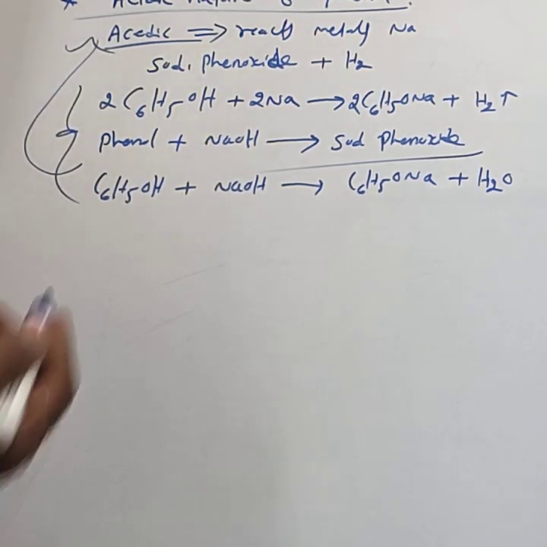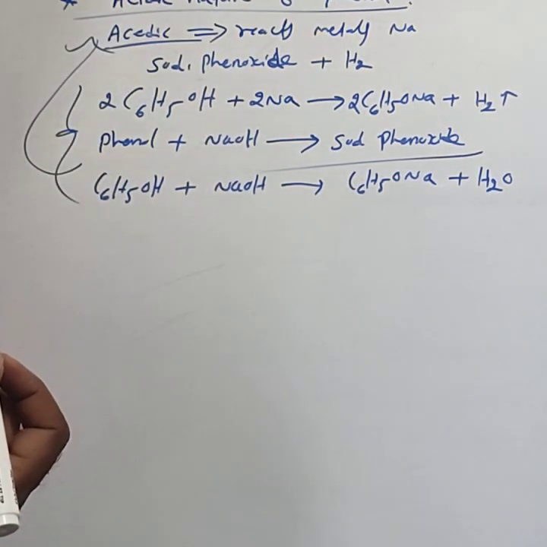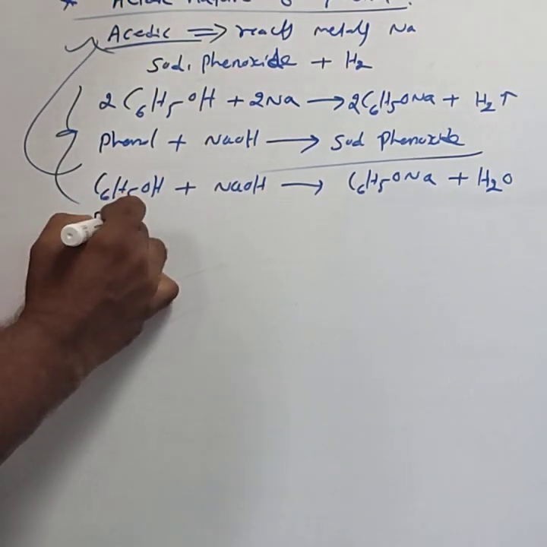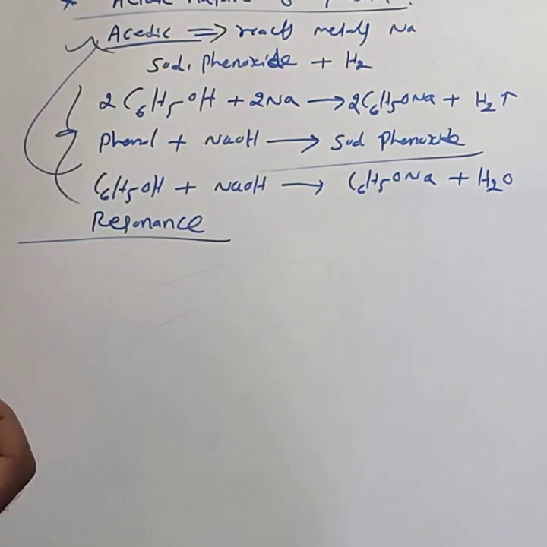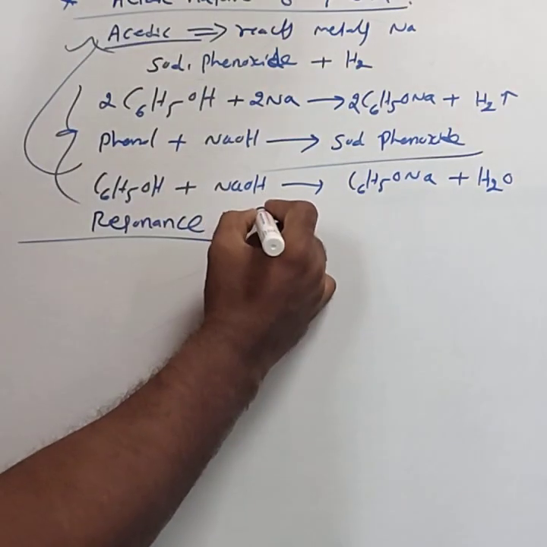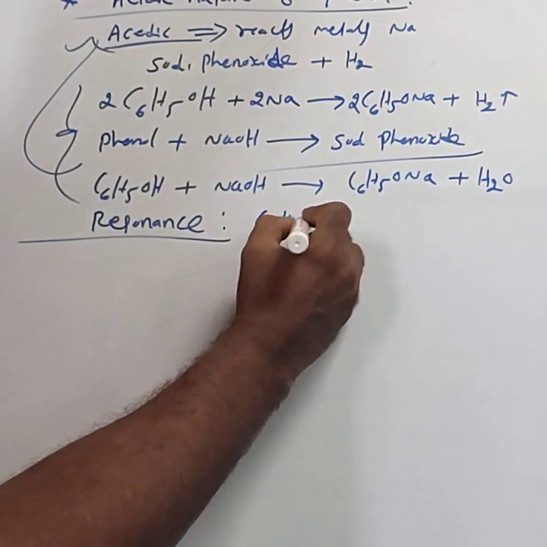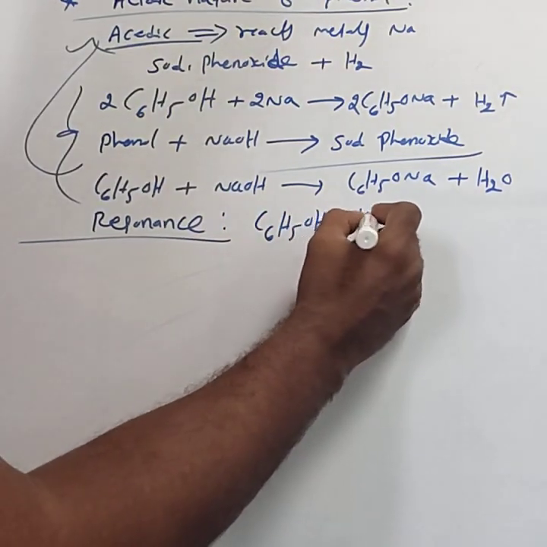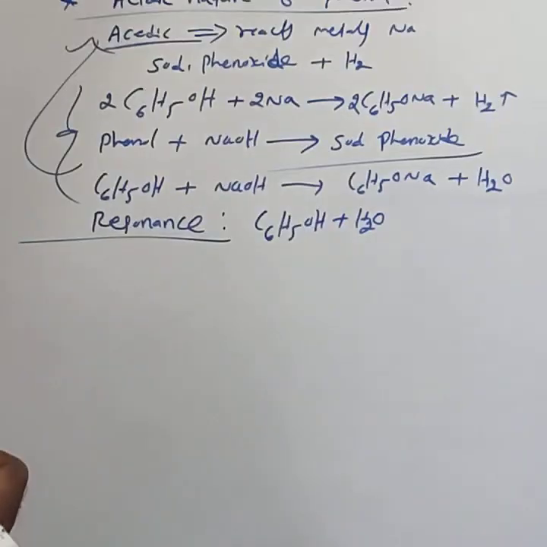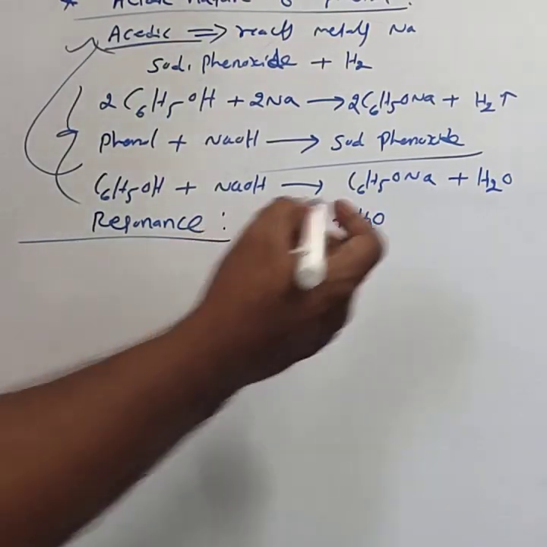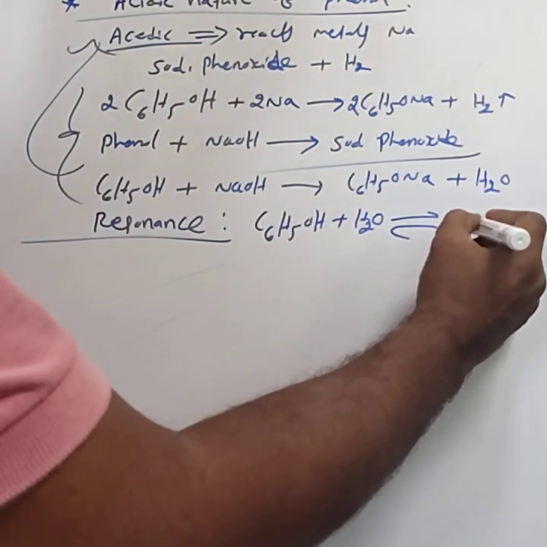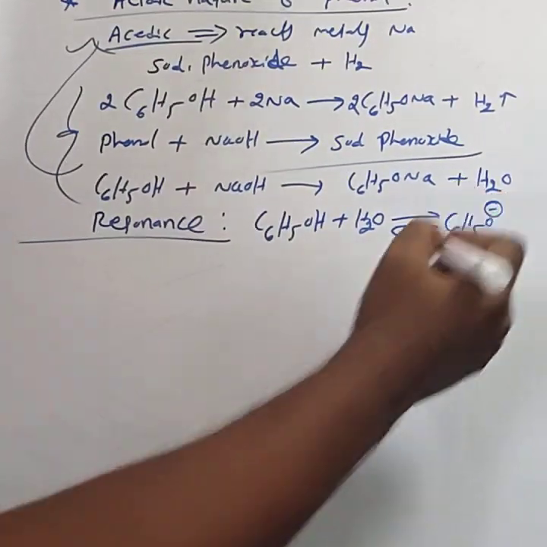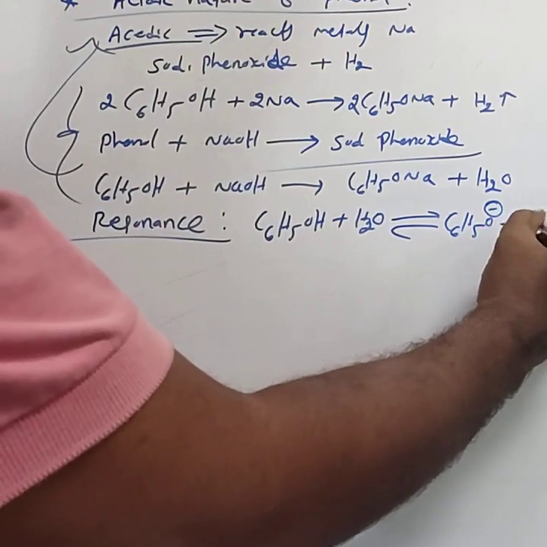Then we can explain the acidic nature of phenol on the basis of resonance theory also. When phenol is dissolved in water, that is in aqueous medium, it dissociates to give C6H5O minus, the phenoxide ion, and H3O plus.